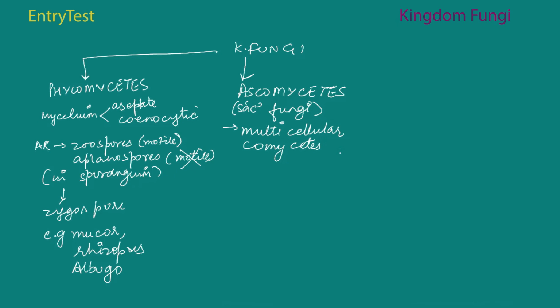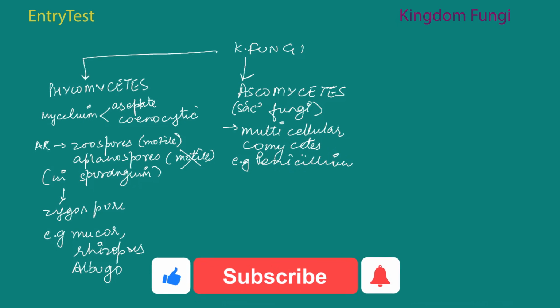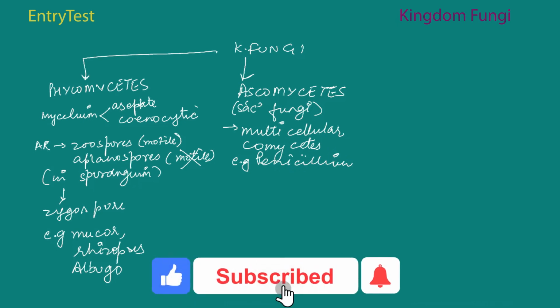They are saprophytic and they are decomposers as well. They can even grow on the excretions of different animals, on dung as well. Usually they are multicellular, for instance penicillium. Otherwise they are unicellular, for example yeast. Now the mycelium is branched and septate.